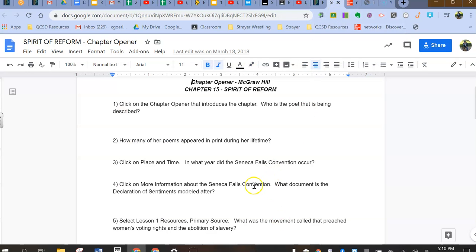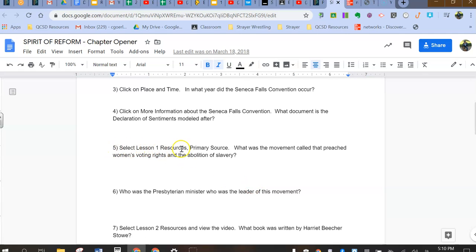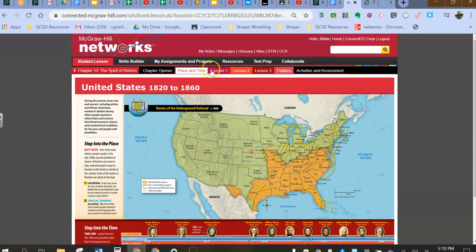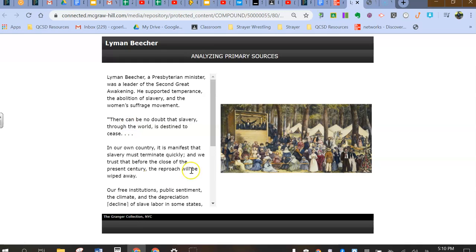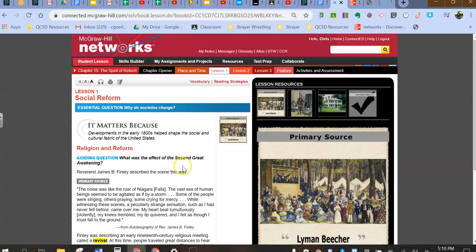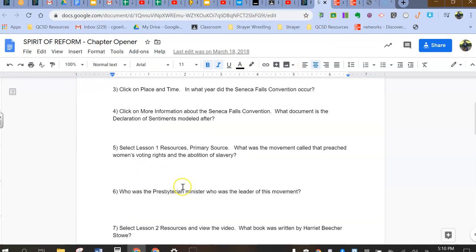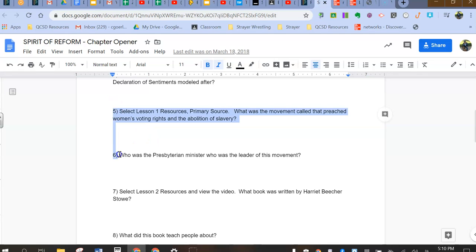Next thing we are looking at is select lesson one resources, primary source. Read this information, which will allow you to answer question 5 and 6. Then question 7 asks you to go to lesson 2 resources.